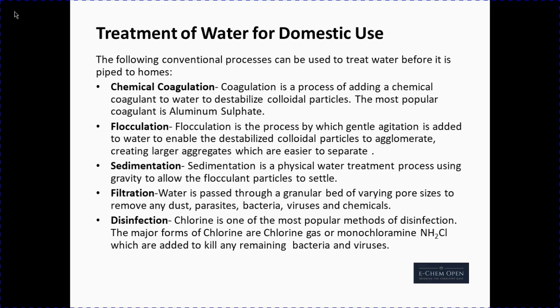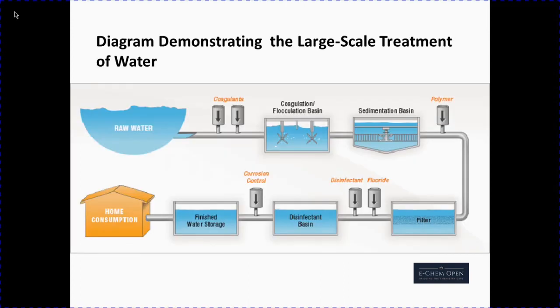Filtration. Water is passed through a granular bed of varying pore sizes to remove any dust, parasites, bacteria, viruses, and chemicals. Disinfection. Chlorine is one of the most popular methods of disinfection. The major forms of chlorine are chlorine gas or monochloramine, which are added to kill any remaining bacteria and viruses. The following diagram demonstrates the large-scale treatment of water.